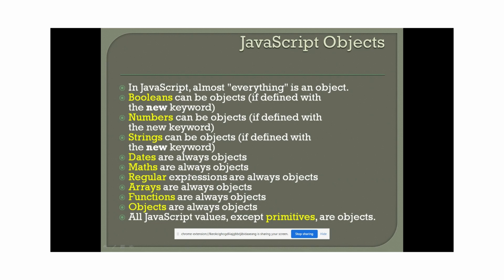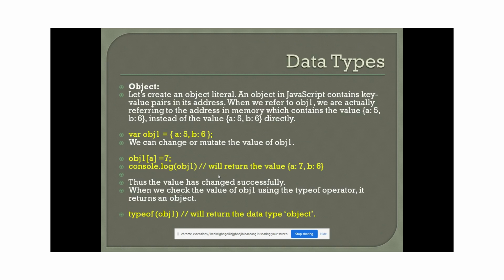So other than primitive types, all the remaining ones are basic objects. Other than primitives, everything else comes as an object in JavaScript. We already discussed earlier and showed what the primitive types are. And coming to the next concept, object.